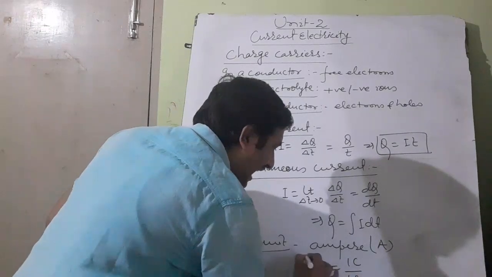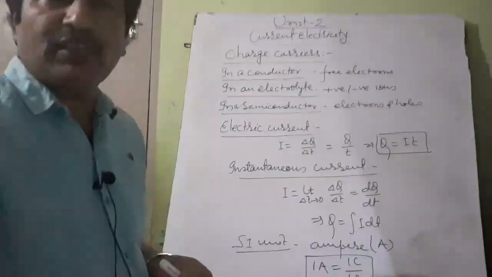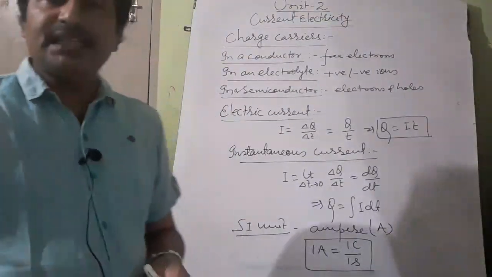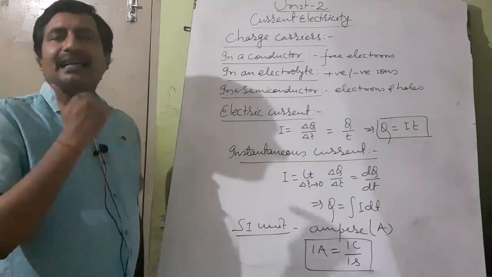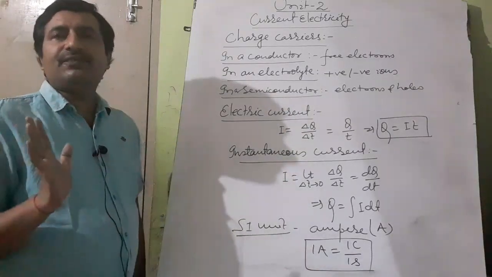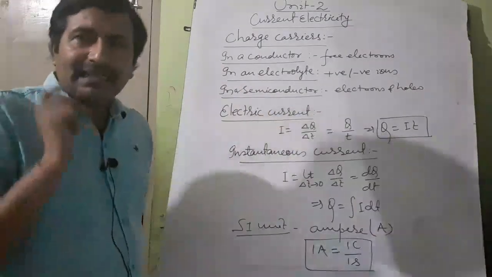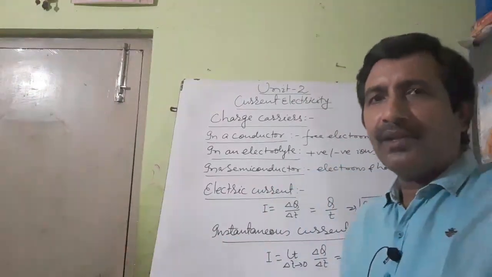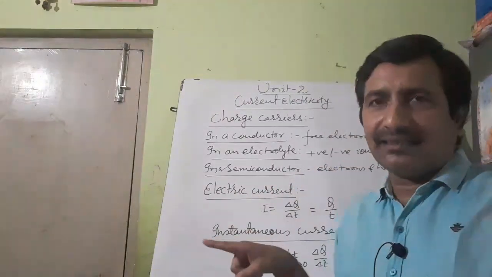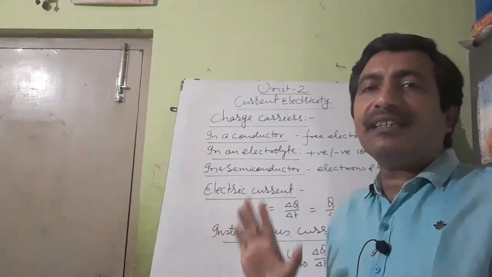Means if a charge of 1 coulomb flows through any cross section of a conductor in 1 second, then we say that a current of 1 ampere is flowing through the conductor. Is it clear? Another thing is that current is a scalar quantity, although it has a direction.